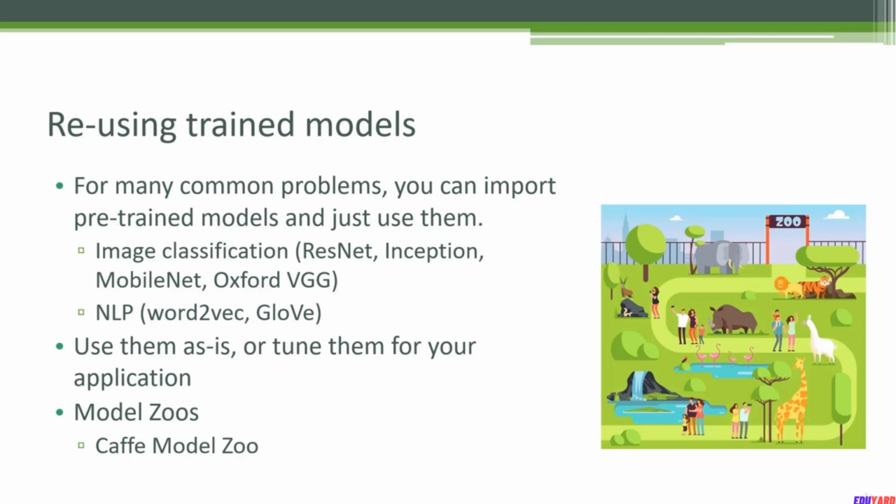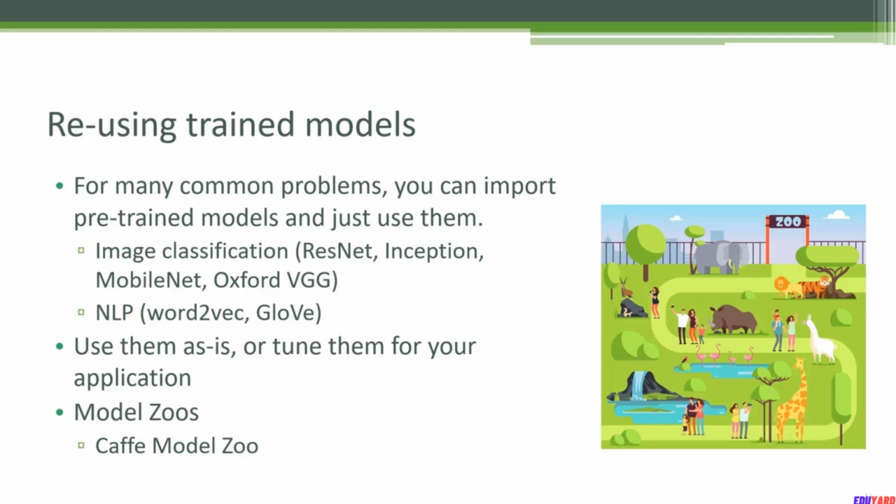So even if they don't solve the specific problem you are trying to solve, you can still use these pre-trained models as a starting point to build off. That is a lot easier to get going with. You don't have to waste a lot of time trying to figure out the right topology and parameters for a specific kind of problem. You can start with a model that's already figured all that out for you and just add on top of it. This is called transfer learning. Basically, we are transferring an existing trained model from somebody else to your application.